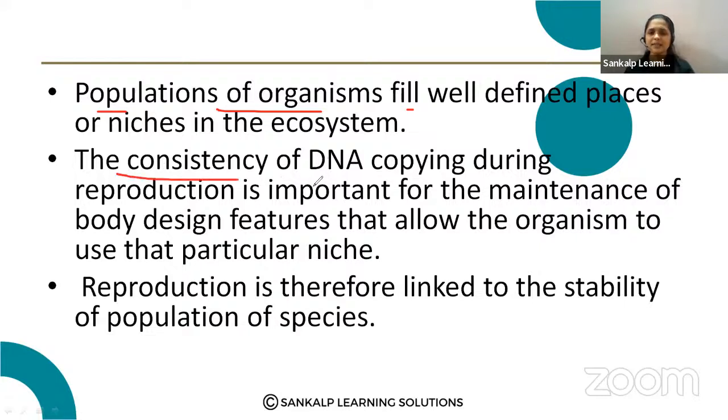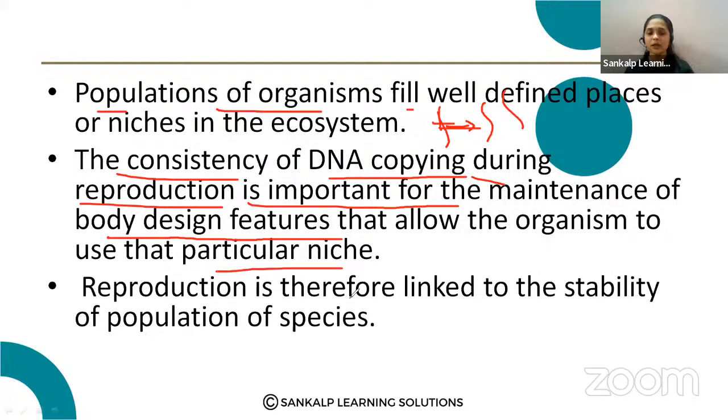So, the consistency of DNA copying during the reproduction, means one DNA copy will form two. The same copy of the DNA formed during the reproduction is important for the maintenance of the body design features that allow the organism to use the particular niche. And so, like this, reproduction is therefore linked to the stability of the species.